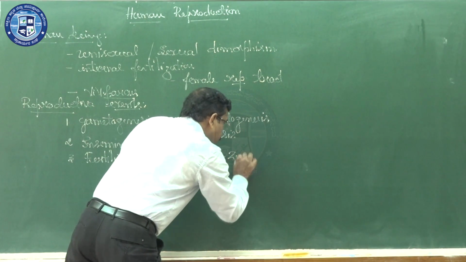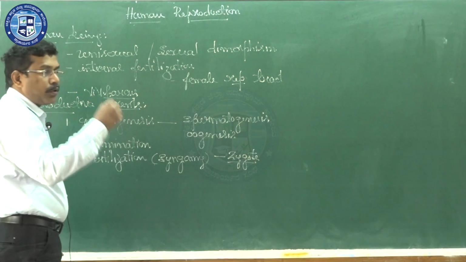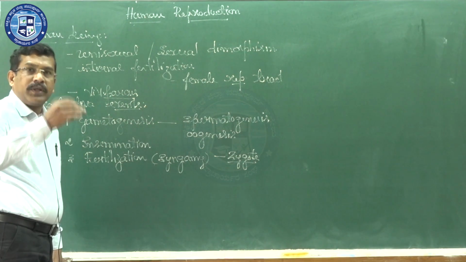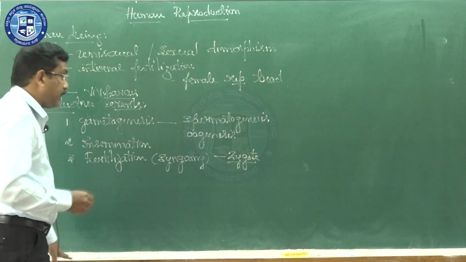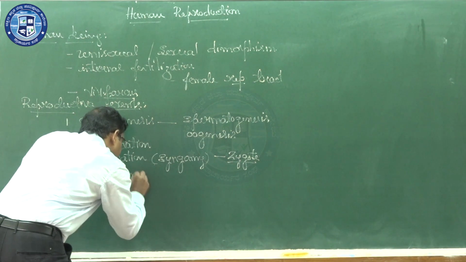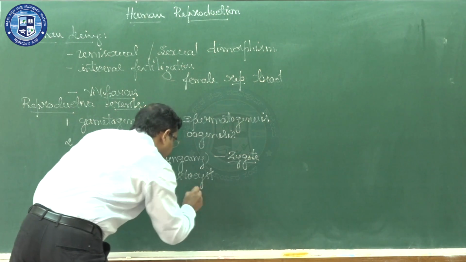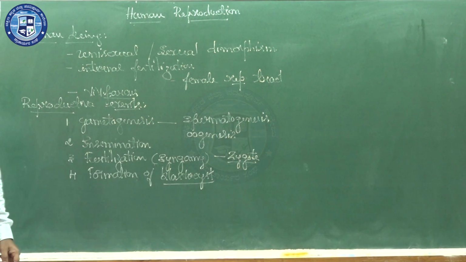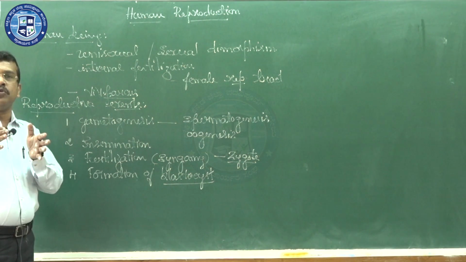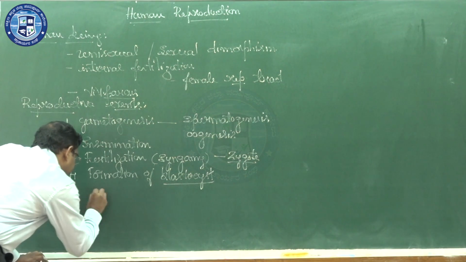Fertilization, when it takes place, leads to the formation of a diploid structure called a zygote. This zygote undergoes repeated mitotic division and forms a structure called an embryo. During embryogenesis, a stage called the blastocyst is formed. What is a blastocyst? I will let you know in a coming classroom discussion. The blastocyst forms in the fallopian tube and moves towards the uterus. The next event is implantation.